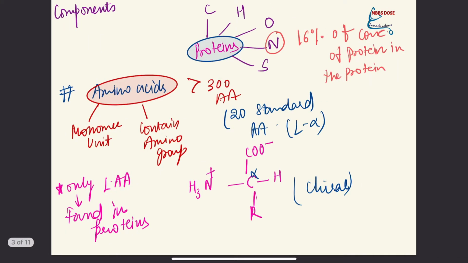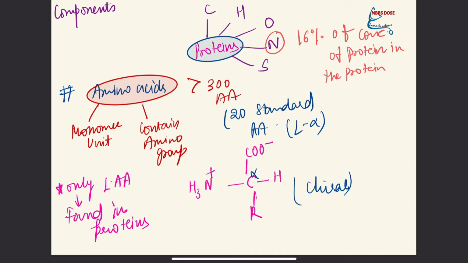Now we will talk about the composition of proteins. Protein contains basically carbon, hydrogen, oxygen, nitrogen and sulfur. The special thing about nitrogen is that it is 16% of the protein. It means that the protein will have 16% nitrogen content, or you can say nitrogen is 16% of the whole protein in any protein.